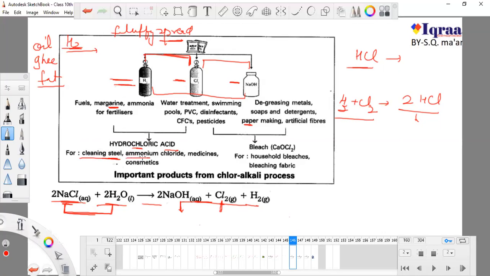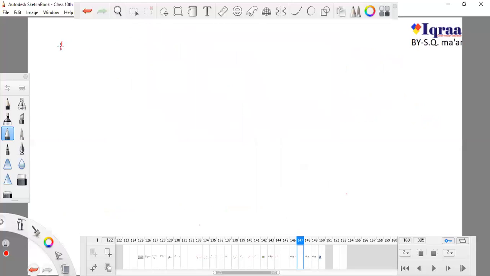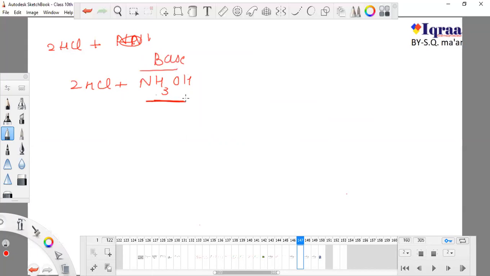Okay, it is used in the formation of ammonium chloride. Now I'm giving you an idea about this: this is our hydrochloric acid, and when I use this with this ammonium hydroxide, do you remember this equation? This is our base, ammonium hydroxide, NH4OH.